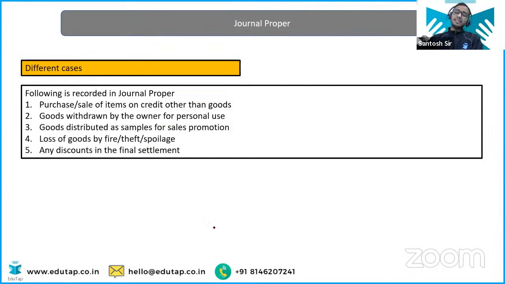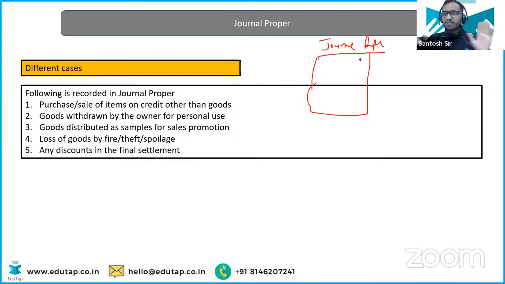Now whatever entries we have done till now, whatever transactions we have seen till now, all these entries we have selected the book, the general book. Now whatever entries are left, all the entries will be prepared, will be entered into the journal proper, and this journal proper is same as the journal register, nothing different here.